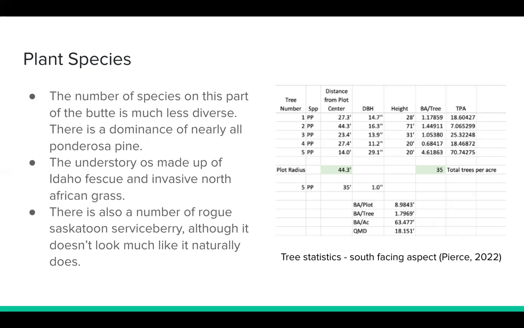There aren't nearly as many species of forbs and shrubs on the south-facing aspect. The main two tend to be North African grass and Idaho fescue. These two grasses cover the ground over the majority of the aspect. However, there is a higher abundance of the intrusive North African grass. This is because the grass is extremely unappetizing to the wildlife and therefore is not eaten nearly as much as the Idaho fescue.